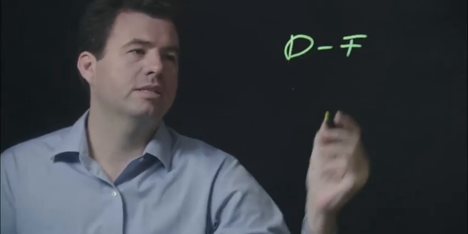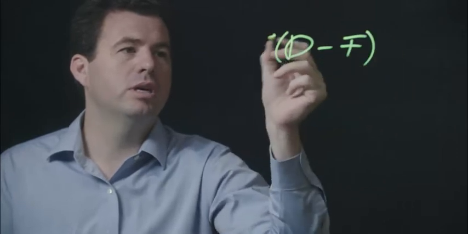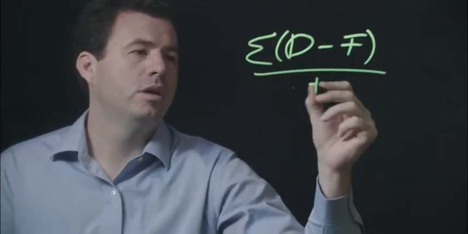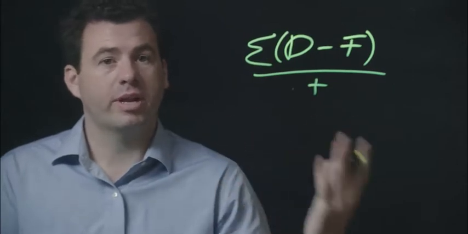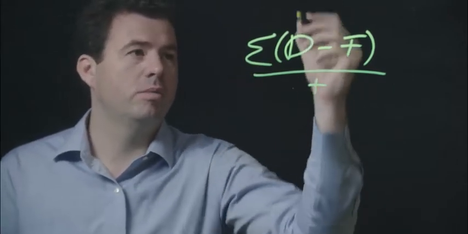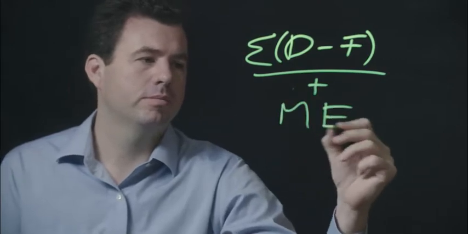The simplest form of a forecast accuracy measure is the mean error. We take our demand, we subtract the forecast from it, and then all we need to do is average up all of these time periods that we have forecasted so far, and that gives us our mean error. Both over forecasting and under forecasting are bad. If you over forecast, that means you have more product than you really needed, so you're going to have stuff left over. If you under forecast, you're not going to have enough product, and customers are going to come to your store, not have anything to buy, and they're going to be angry.